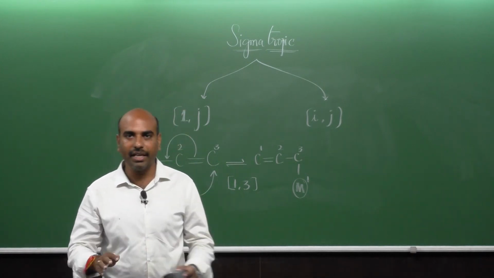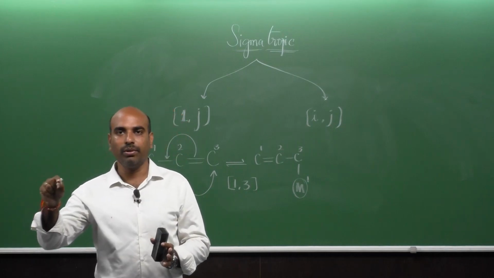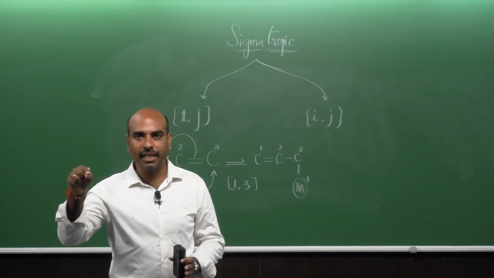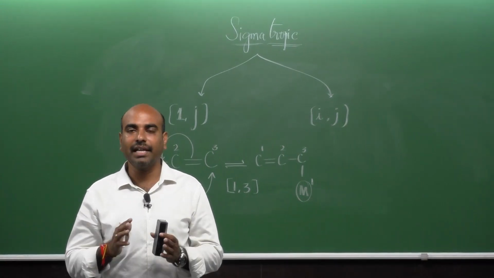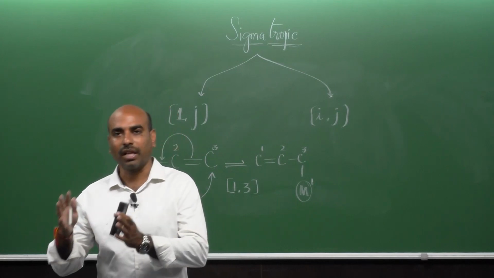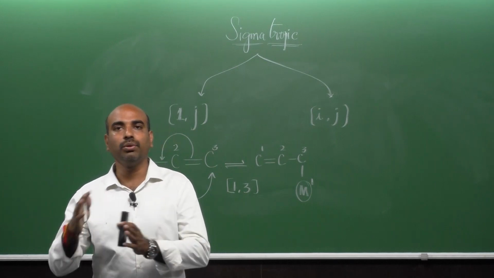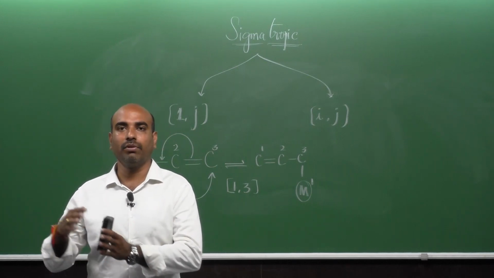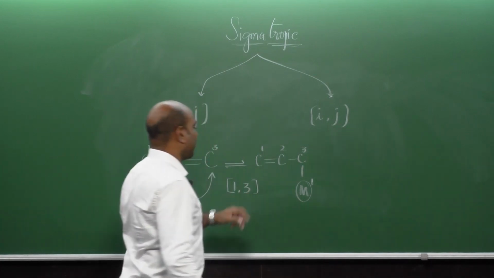If in any question the reactant is given with 1,3 or 1,5 or 1,7 on the arrow, you should clearly understand that this particular reactant molecule, upon thermal or photochemical irradiation, is subjected to a sigmatropic shift, and the new position is given in the bracket.